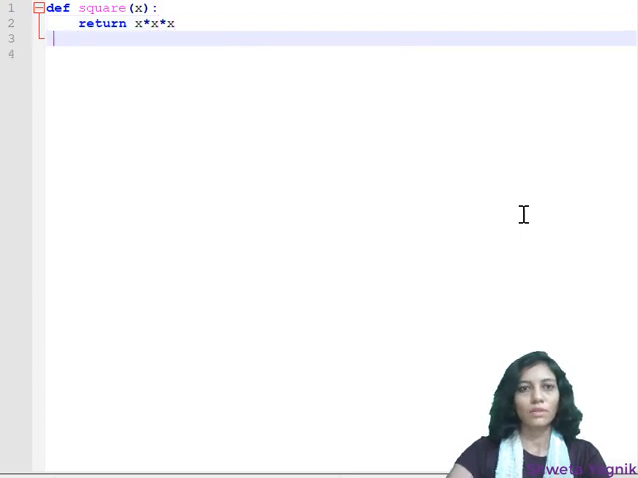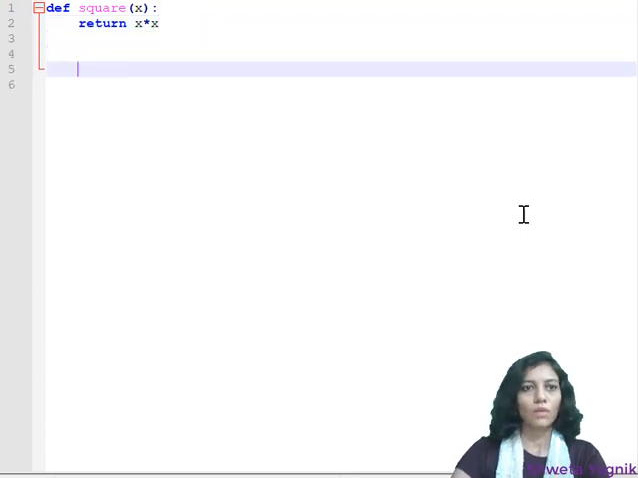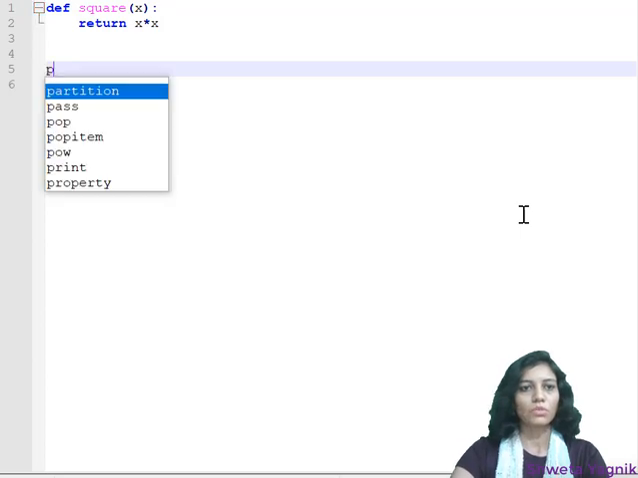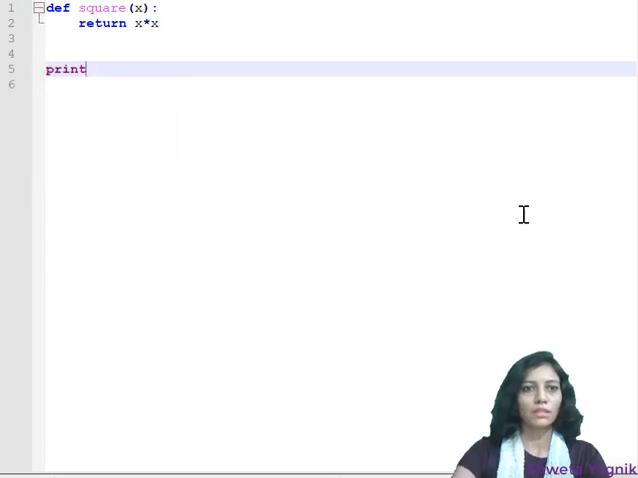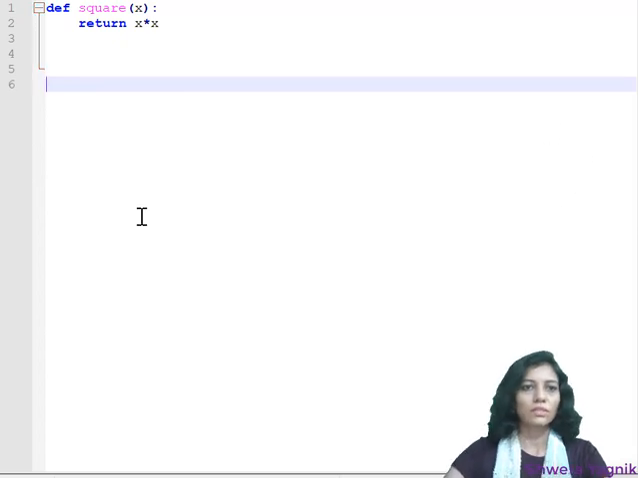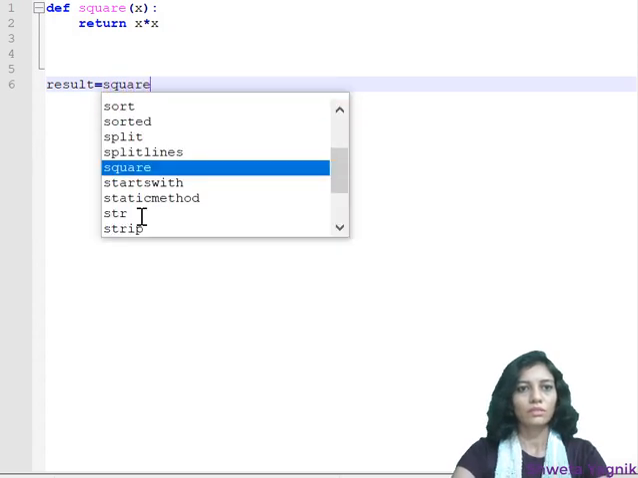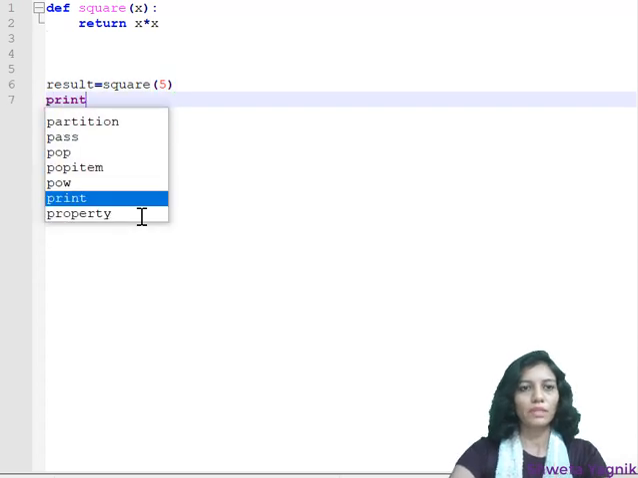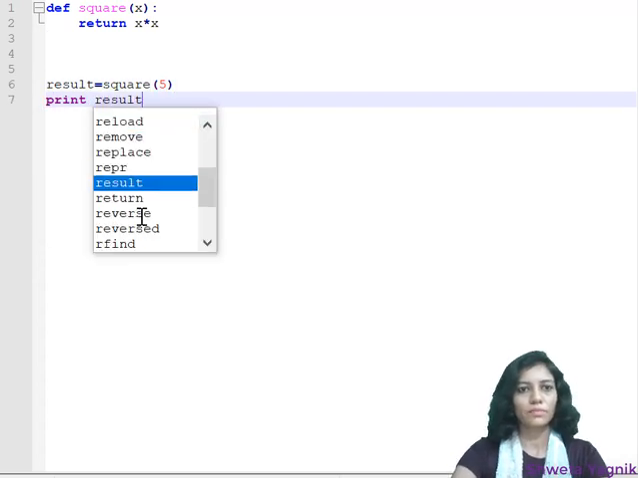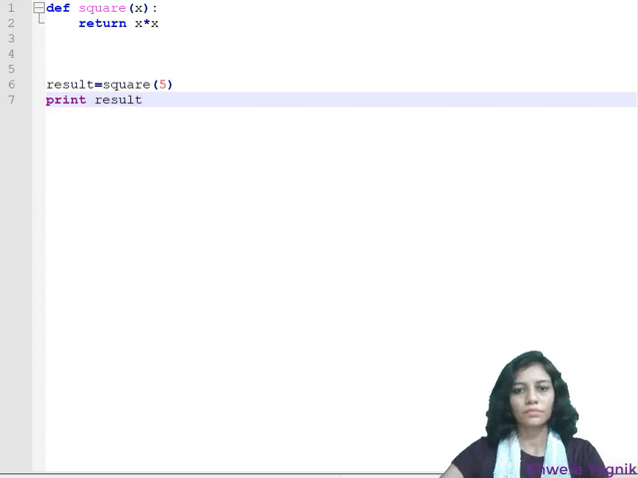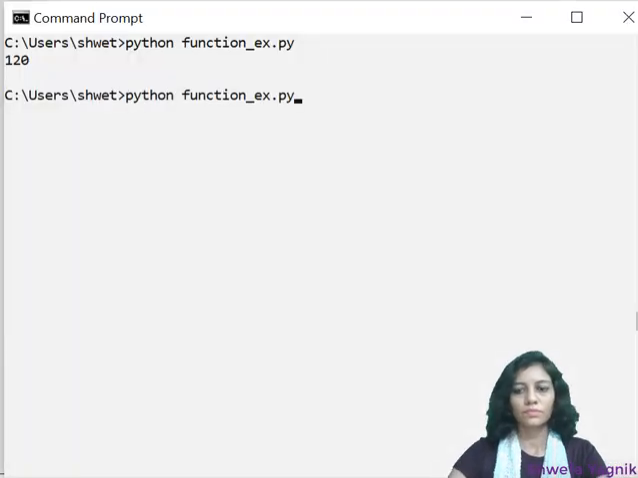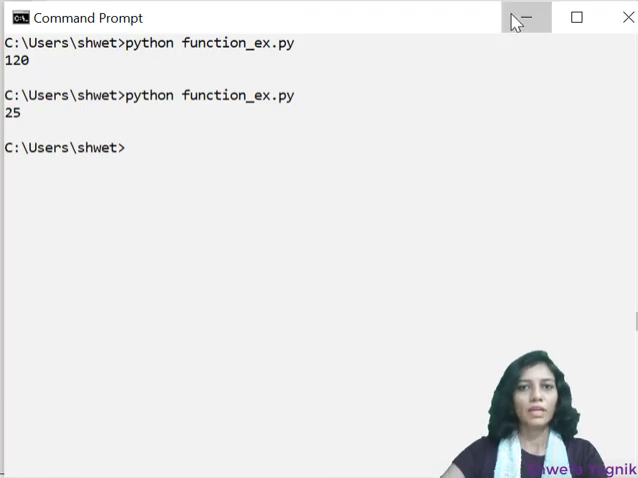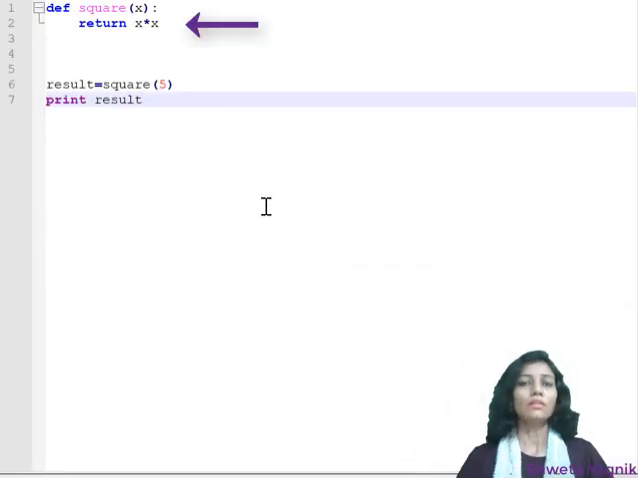Now I am going to call that function. So I'll be writing result equal to square of 5, and I'll be printing that result. It's perfectly fine. Now here we have a function called square.